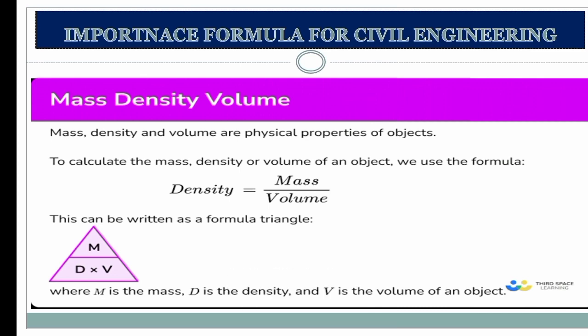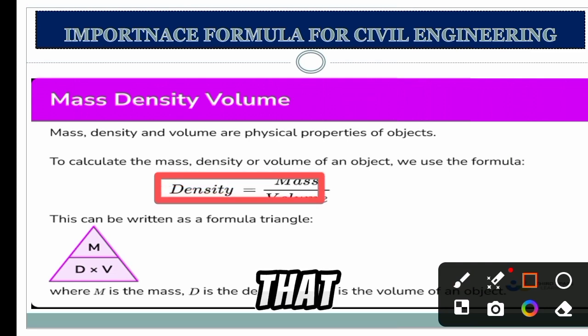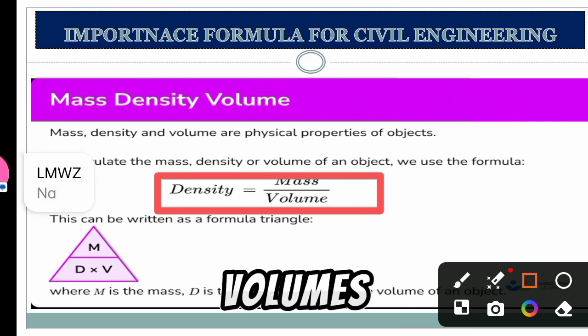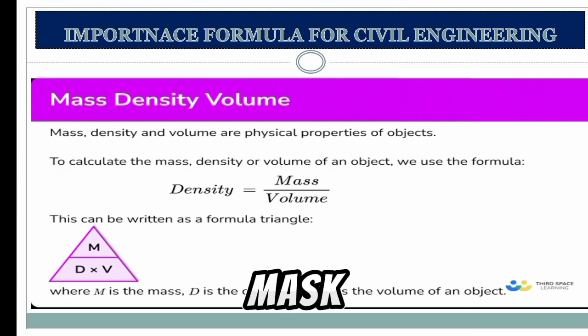Okay, viewers, that formula is called density. When you find the density of any object in volume, density equals mass divided by volume. You can write this as D equals M divided by V, where M is the mass, D is the density, and V is the volume of the object.